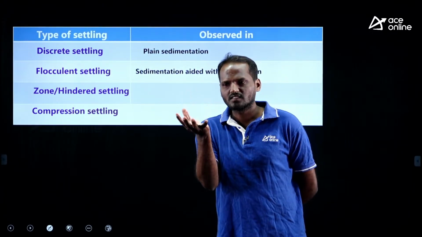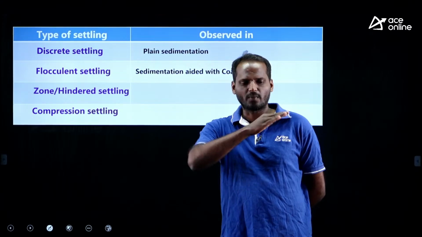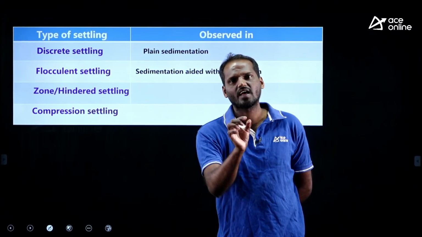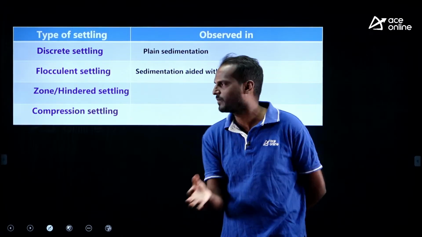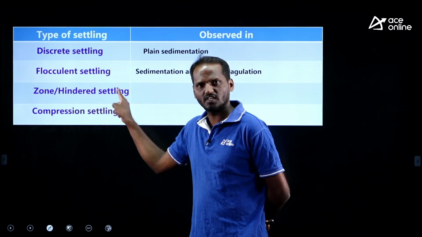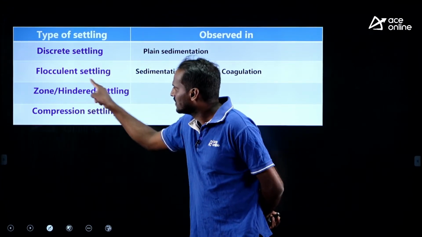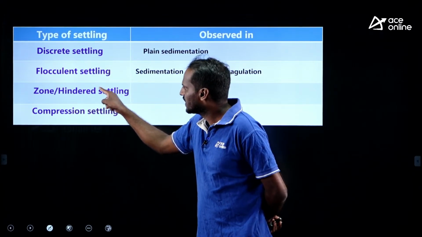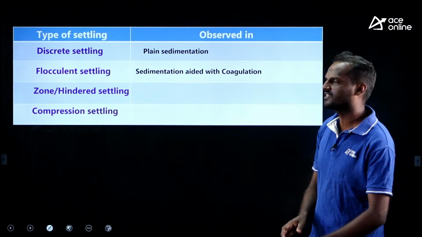All the particles at a horizontal level have the same velocity, so as a zone the particles are settling, that is why it is zone settling. Due to the hindrances they achieve the same relative velocity, that is why it is hindered settling.